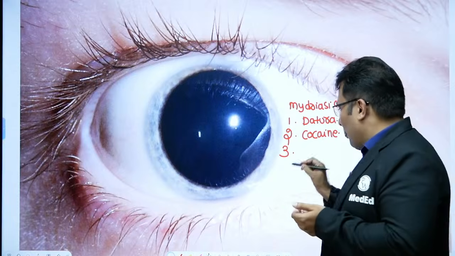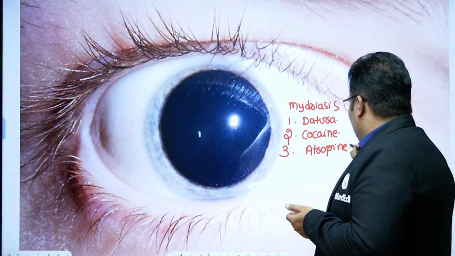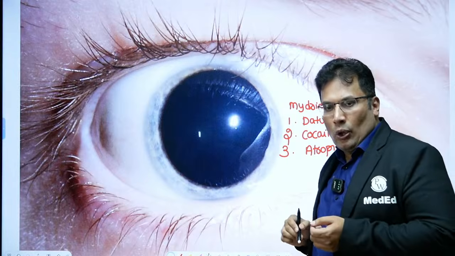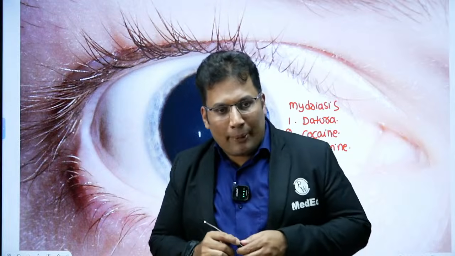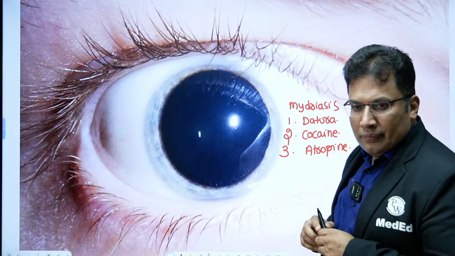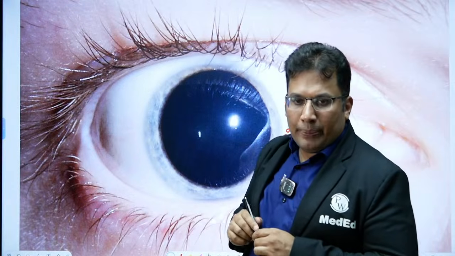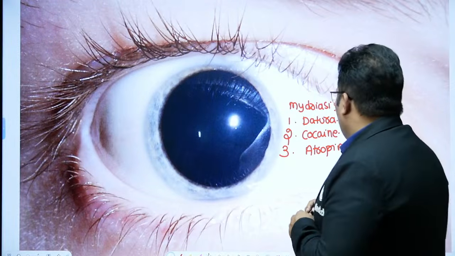Then atropine, scopolamine. Any other? Smaranyahati. It is basically a substance that increases sexual desire. Okay.